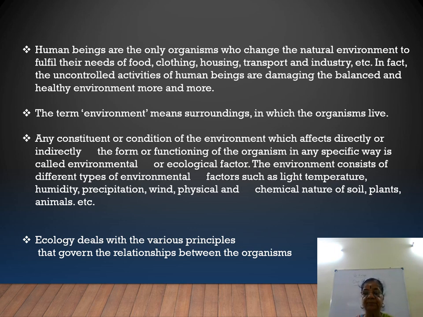It may be harmful or useful to the organisms. Now ecology deals with various principles that govern the relationship between organisms. I hope you are able to follow this.